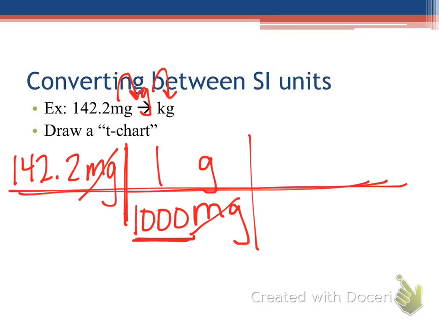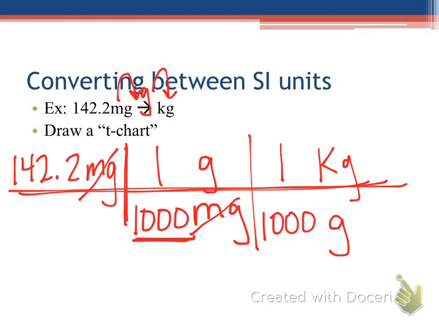Okay, so we're going to do the same thing. I want to get rid of grams. Where does it need to go? On the bottom, right? It's got to go opposite of where it started. And I want to go to kilograms. Okay, so now again, I'm just looking at this section of my T-chart. Between those 2 units, which is bigger? A kilogram. Okay, and how many grams are in 1 kilogram? 1,000.